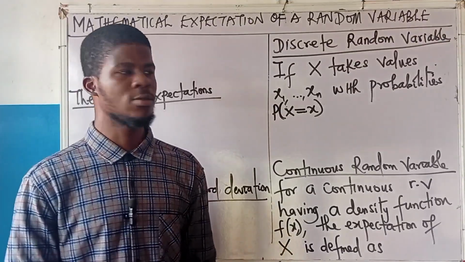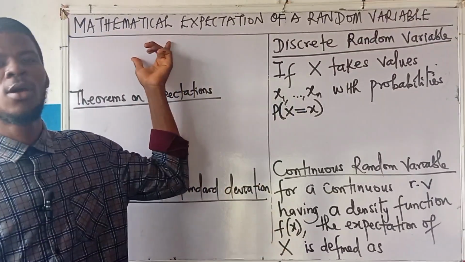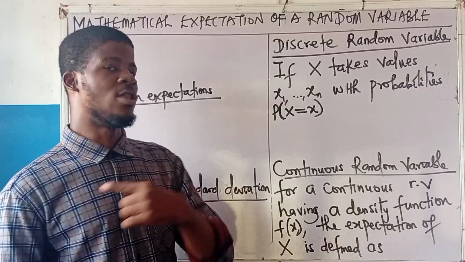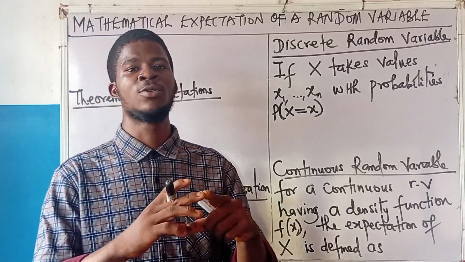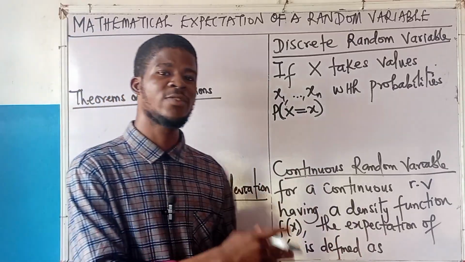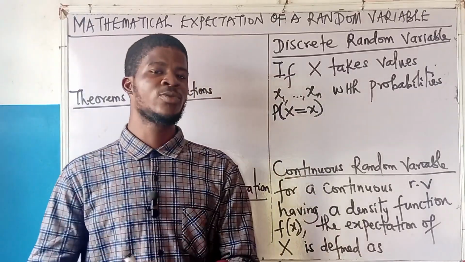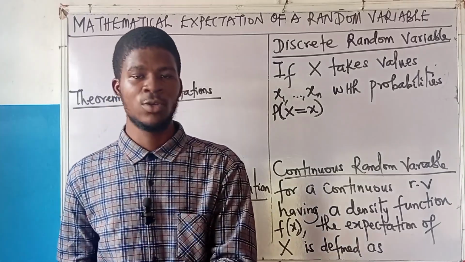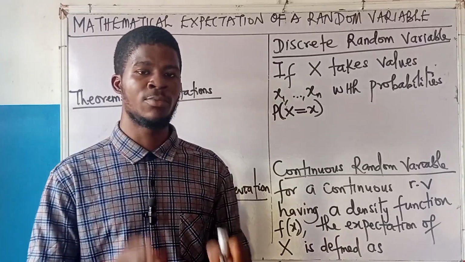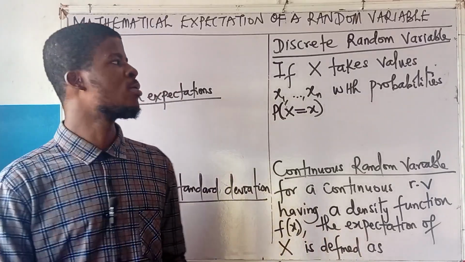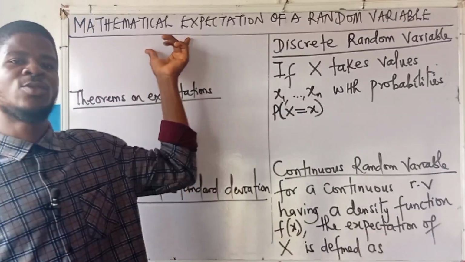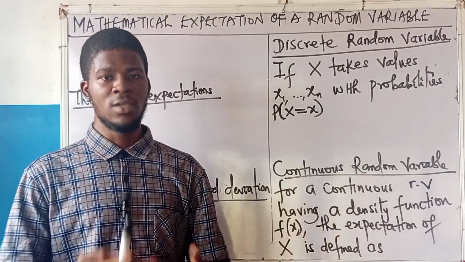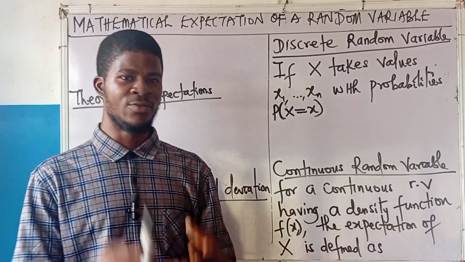Let's now talk about the mathematical expectation of a random variable. The previous video was on random variables as well, but there we emphasized the probability mass function of the discrete random variable and the probability density function of the continuous random variable. In this video, we are going to talk about the mathematical expectation, or we can say the expected value or the mean of a random variable.